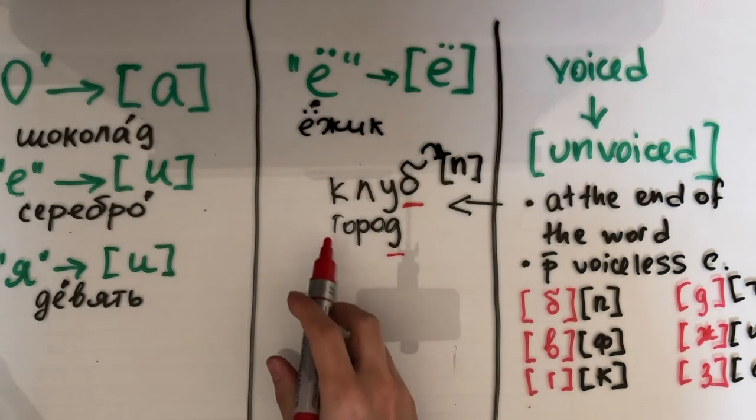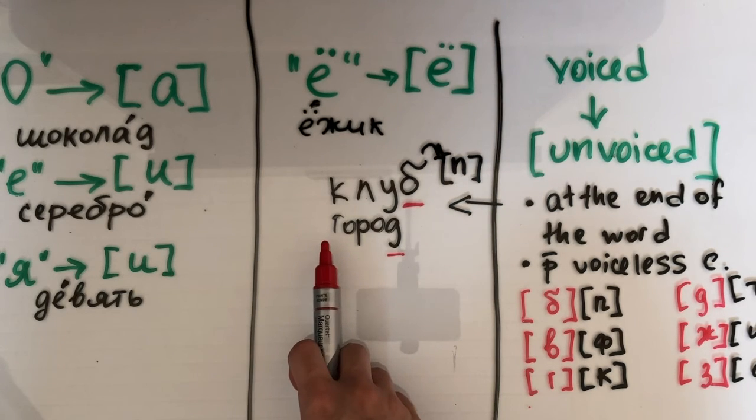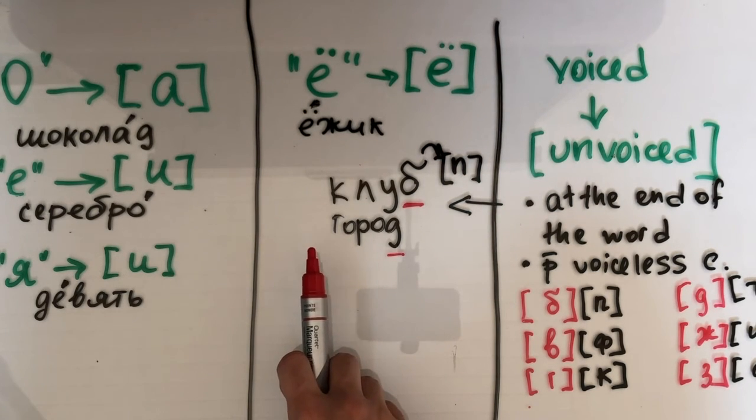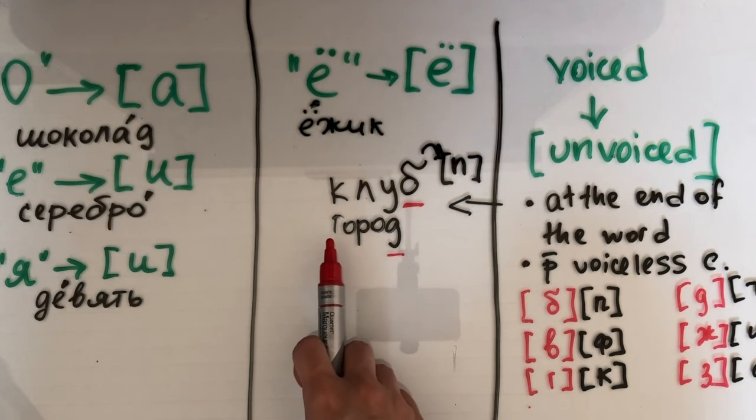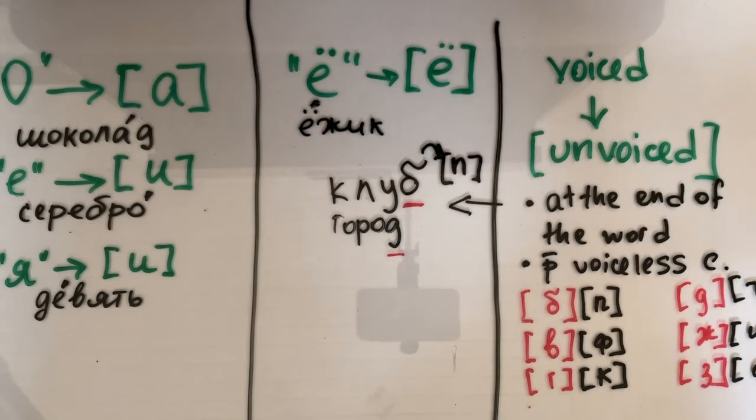Have a look at G. G is also a voiced consonant, yet it occurs at the beginning of your word. That's why you pronounce it the way it should be, G. However, the final consonant is voiced and is the last letter of the word. That's why you pronounce it as voiceless. T.